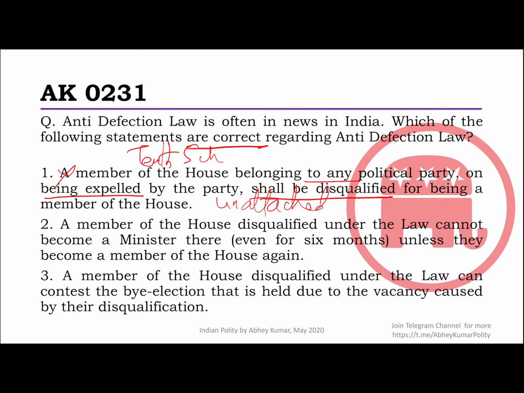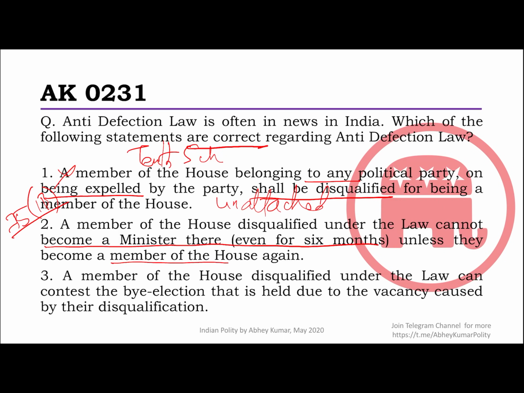The second statement says a member of the house who is disqualified like this cannot become a minister even for 6 months unless they become a member of the house again. Now, normally a non-member is allowed to become a minister for a maximum of 6 months, but in case they are disqualified under anti-defection law, it's a very clear provision that is written in Article 75 Clause 1B.